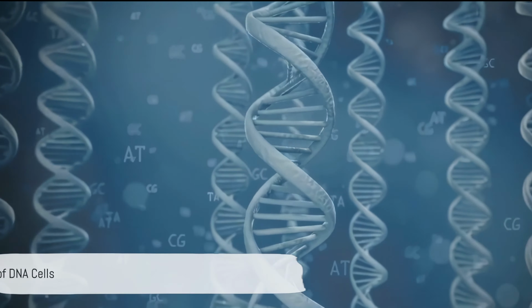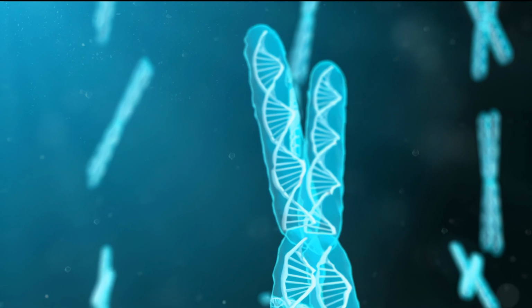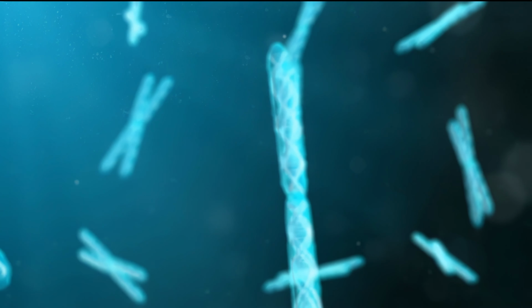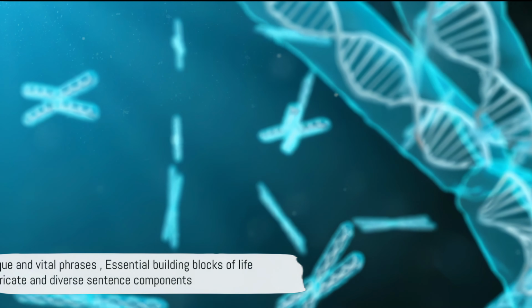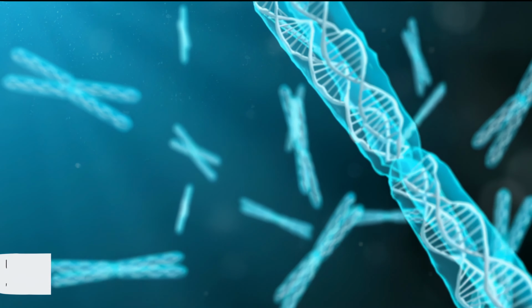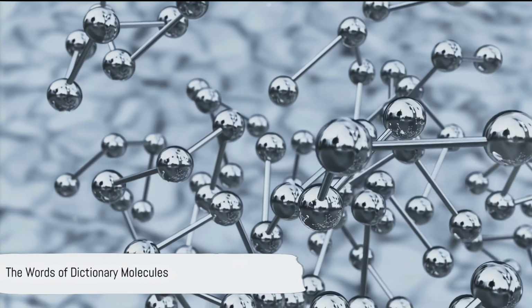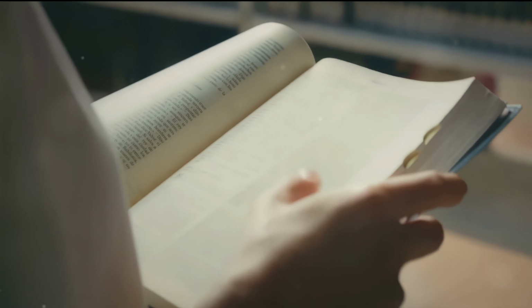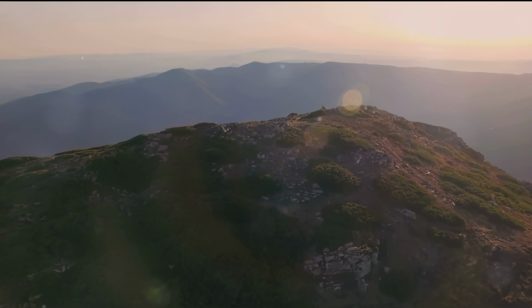The subjects of our sentences are verbed by the biotype DNA cells. These cells, the basic building blocks of life, carry the genetic information that determines the characteristics of each creature. They're the phrases that make up our sentences, each one unique, each one vital. Within these phrases we find dictionary molecules. They form the words of our sentences, the atoms that make up our cells. Each molecule, like each word, has its own meaning, its own role to play in the grand narrative of life.